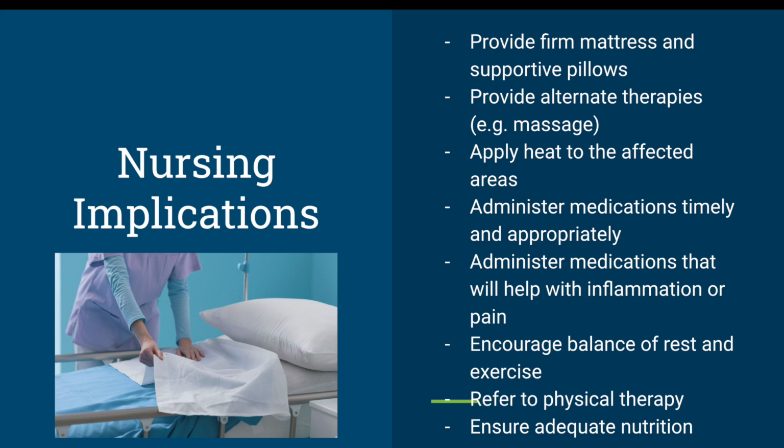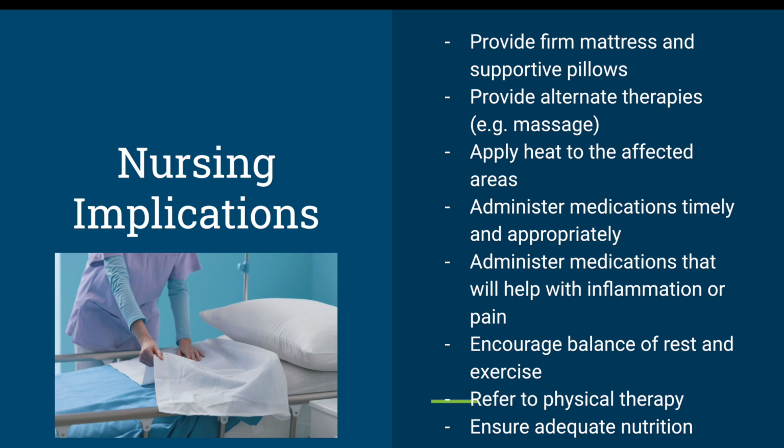Nursing implications when caring for patients with rheumatoid arthritis would be providing firm mattresses and supportive pillows to support the joints, providing alternative therapies like massages, applying heat to the affected areas to give some relief, and administering medications timely and appropriately, making sure that you're giving it at the correct time daily and the correct dosage.